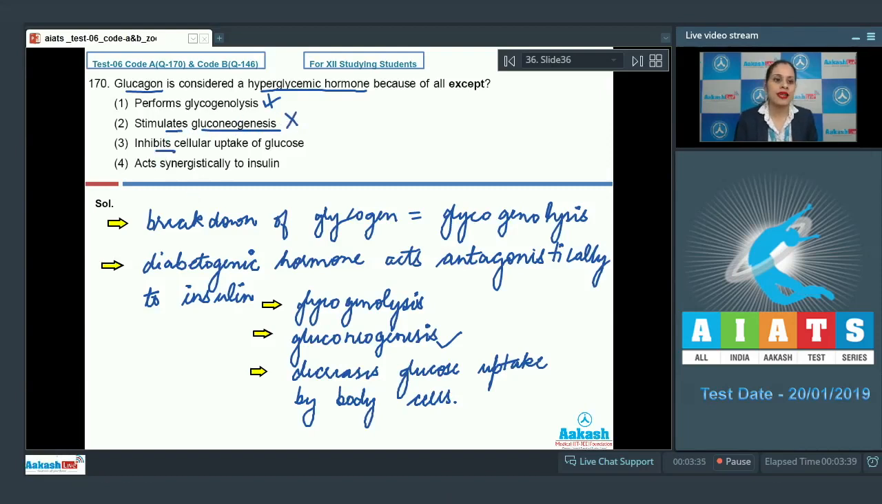The third option is inhibits cellular uptake of glucose, and as it is also a function of glucagon, so this cannot be a correct answer. And the last option is acts synergistically to insulin, and this is an incorrect option and is a correct answer to our question, because glucagon acts antagonistically to insulin and not synergistically. So the correct answer to this question is option number 4. Let's discuss our next question.